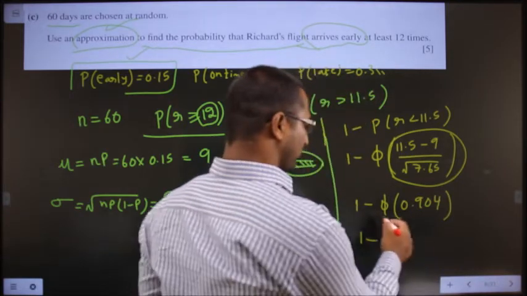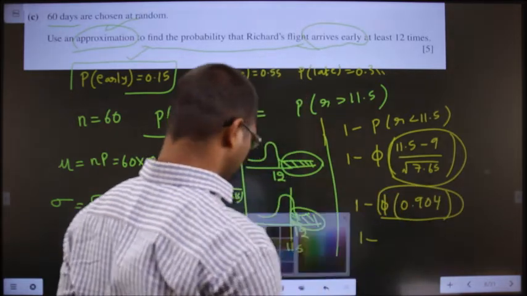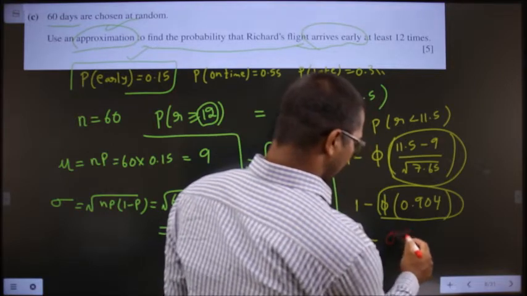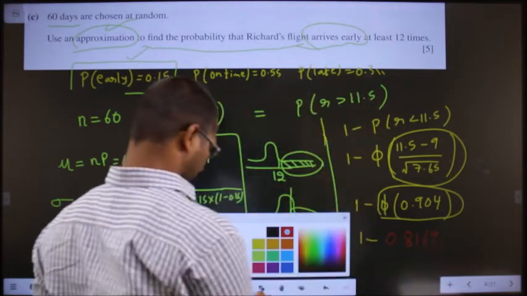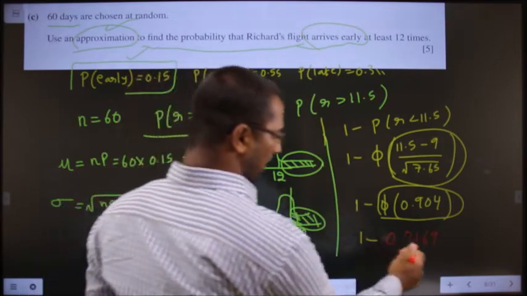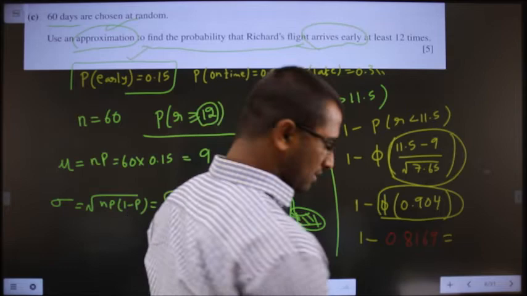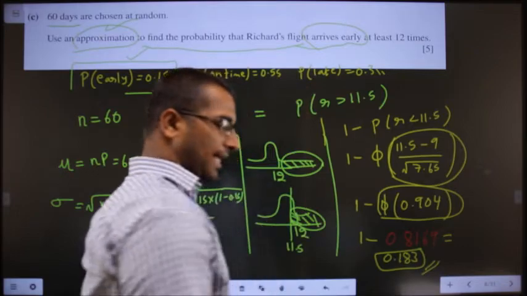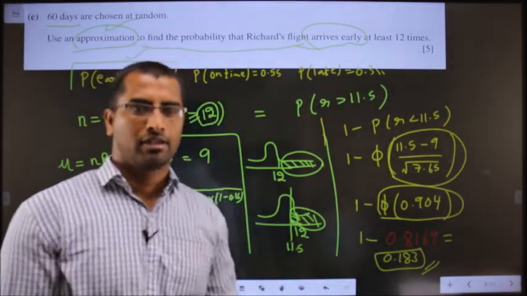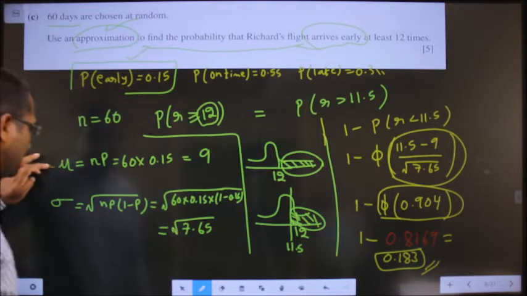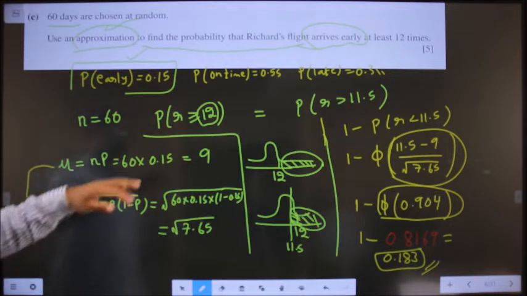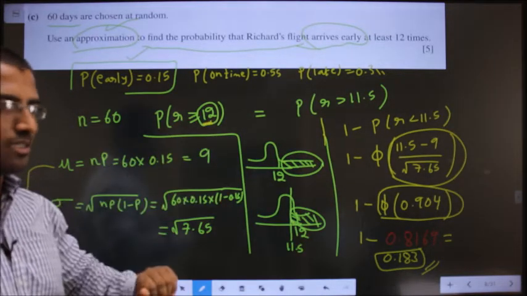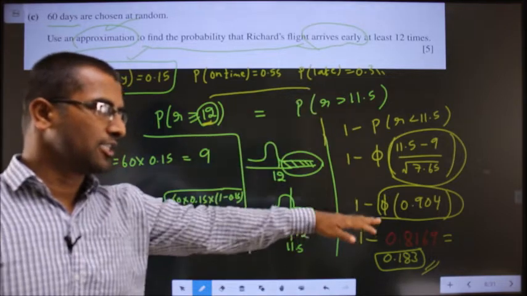Phi of 0.904 from the normal distribution table you get to be 0.8169. 1 minus 0.8169 is 0.183, which is your answer. Whenever approximation, find the mean and standard deviation using these formulas, and then change this number, either add 0.5 or subtract 0.5. This is the normal distribution method we follow.